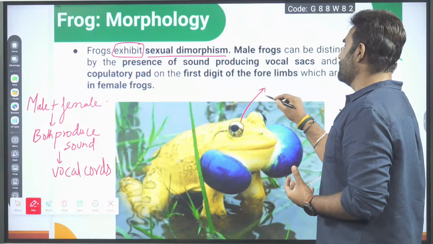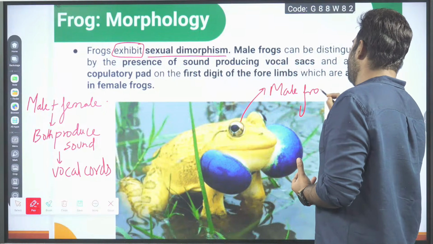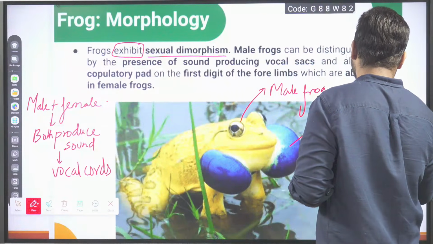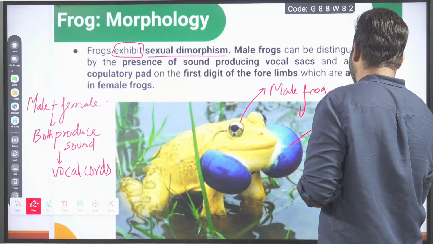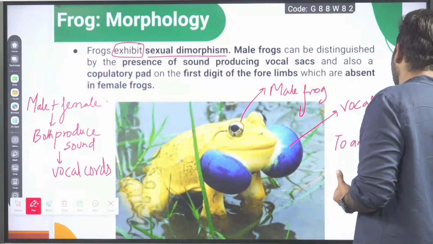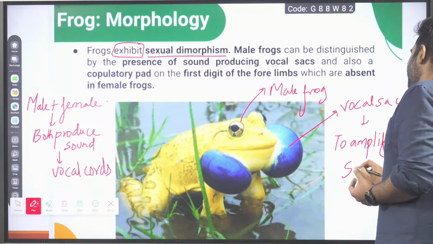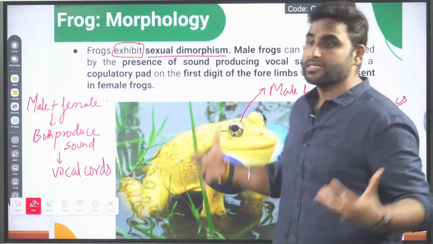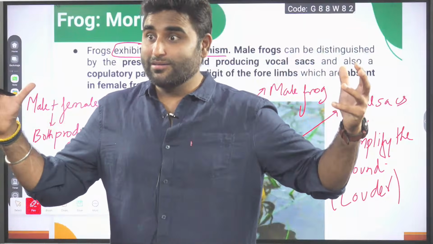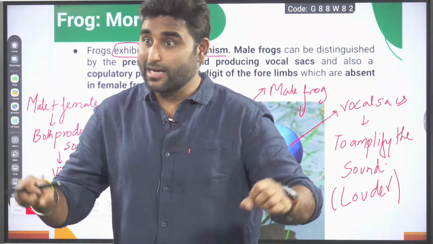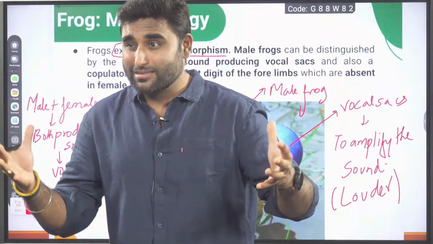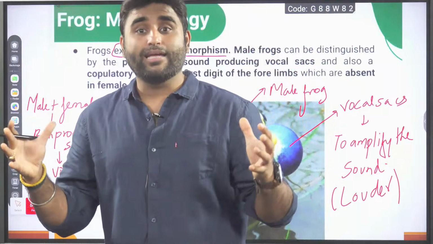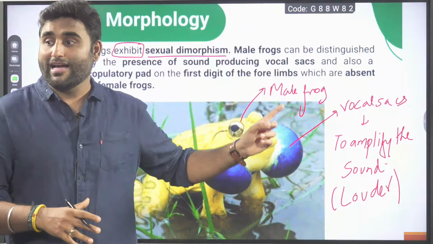you can see the male frog. This is male frog. And it is showing large vocal sac. It is to amplify the sound, that is to make it louder. So in the rainy season, you are in your home and nearby some field is there. You can hear the croaking sound. Yes, irritating it becomes sometimes. Your focus goes on that sound continuously. So that is the mating call produced by the male frog via their vocal sac.